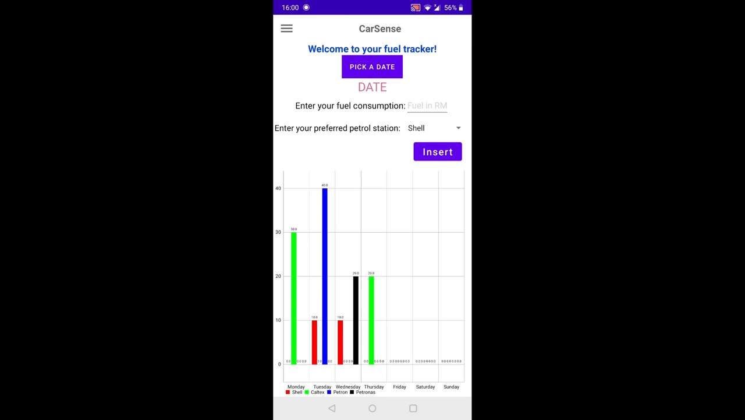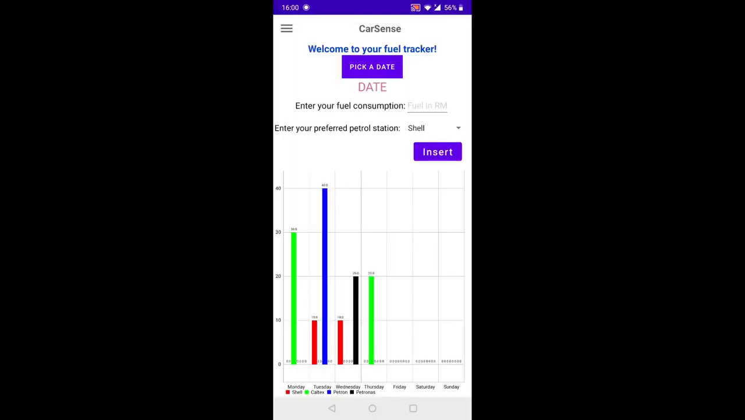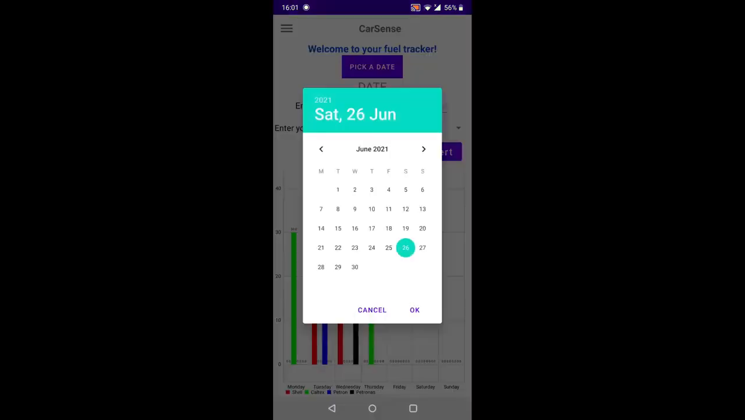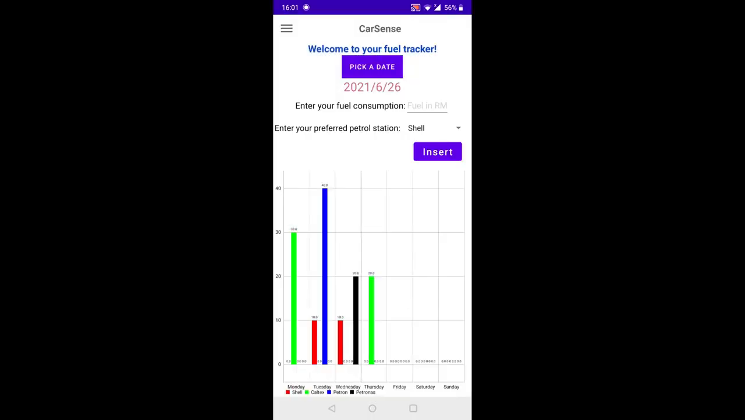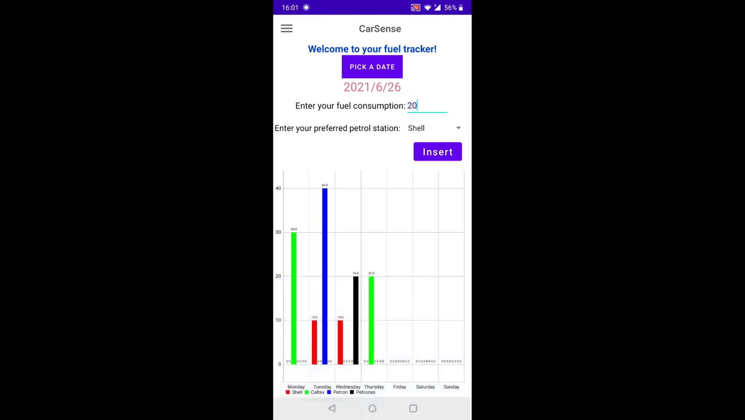So of course, as you can see here, I have some data inputted beforehand, and as you can see right now, it's a Saturday 26th June. So Saturday 26th June, it is empty. Friday, it is empty as well, as I didn't input any data. When users click pick a date, it will display today's date by default, which is of course Saturday 26th of June. Let's say I click OK. I want to input maybe fuel consumption of maybe let's say 20 ringgit. Maybe I want to input it in petrol, for example.